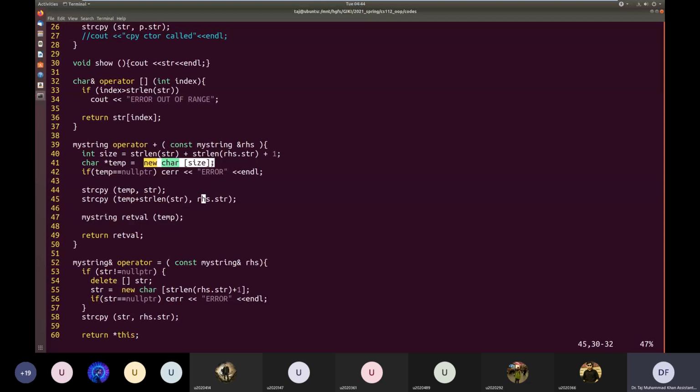Once this is done, this is just a character array. We use this character array to initialize or create a new MyString object, which this function will return. Because the plus operator takes two arguments of type MyString and results in another object of type MyString, which is the concatenation of the two operands.